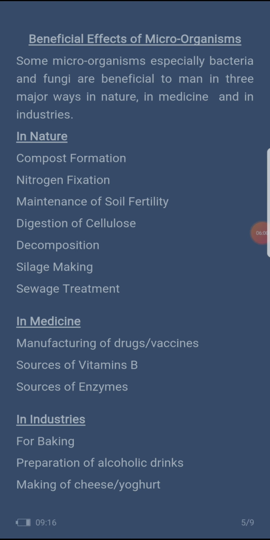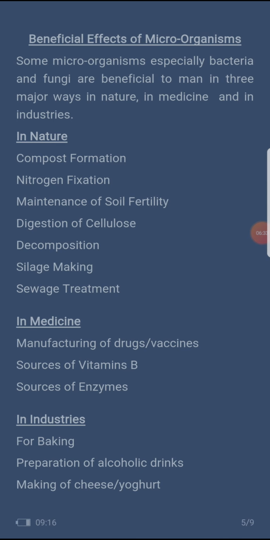Now, in nature, they help in compost formation. They are the ones responsible for the decay of dead remains, the saprophytes. They help in nitrogen fixation, rather maintenance of soil fertility. They increase the soil fertility, which helps agriculture. They help in digestion of cellulose in humans. They help you decompose any organic substances. They also help in sewage treatment. So look at their benefit in nature.